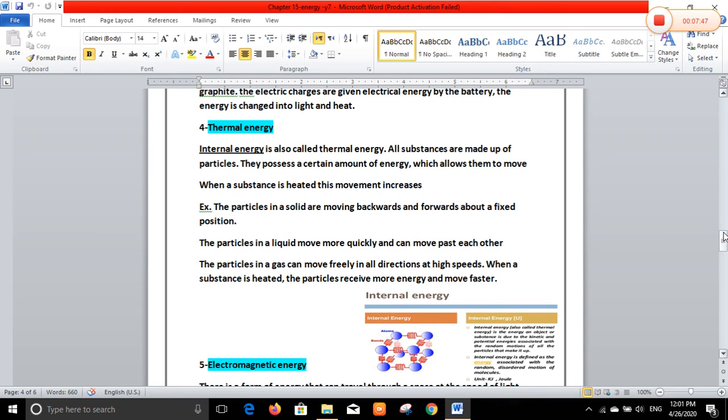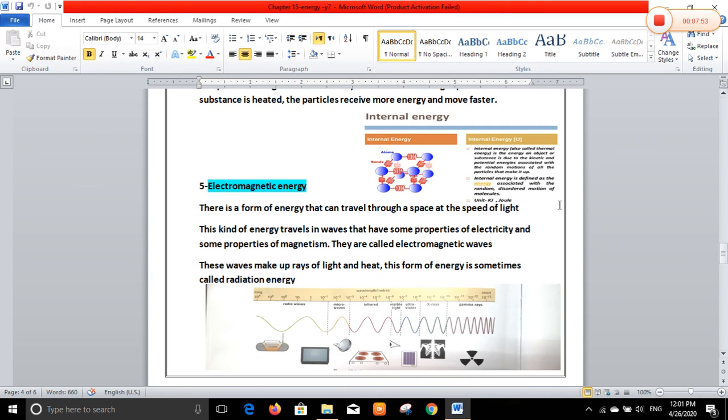When a substance is heated, the particles receive more energy and move faster. Look at the particles. This is a lattice shape that gives the solid a definite shape, so the particles move forward and backward, or vibrate, in their position.